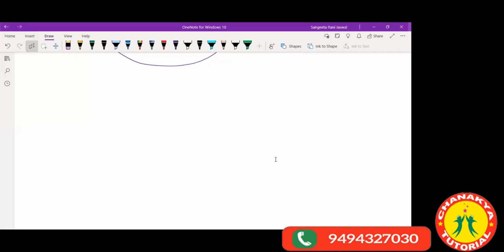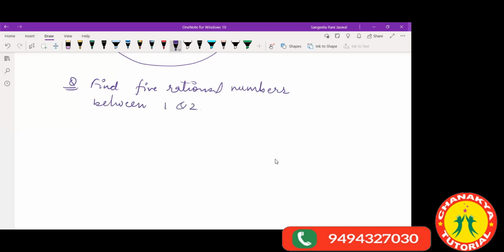Okay. Now suppose I tell you to find 5 rational numbers between 1 and 2. Will you be able to do it? Please do this. Find 5 rational numbers between 1 and 2. Do it.